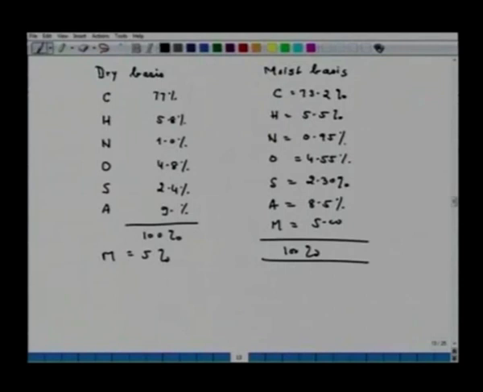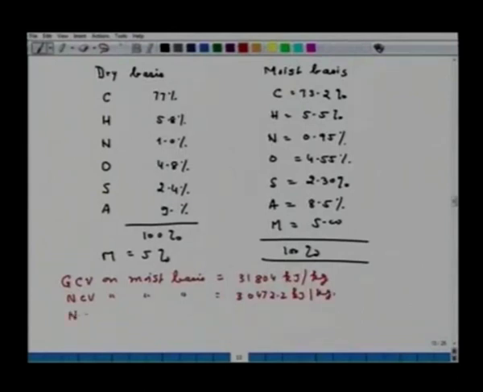Now, you can use the formula which I have given to you earlier. If you use the formula, I am straight away giving the answer. GCV on moist basis is equal to 31,804 kilojoule per kg. Then NCV on moist basis is 30,472.2 kilojoule per kg.